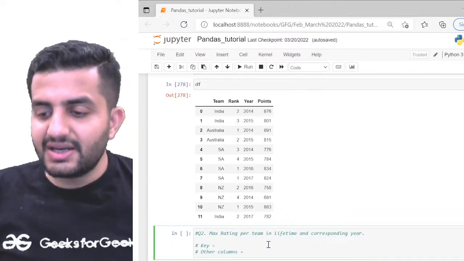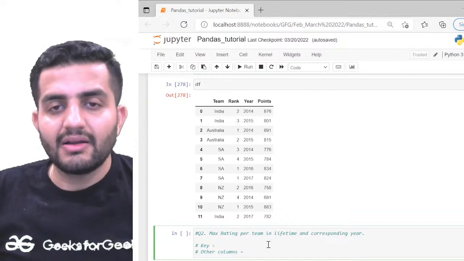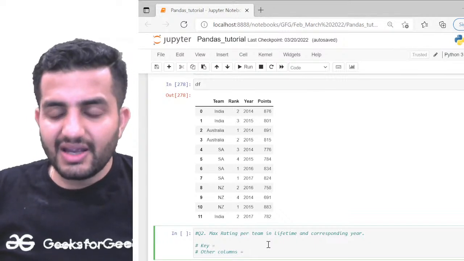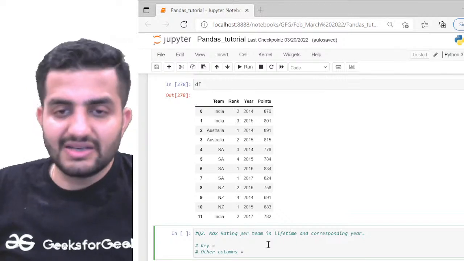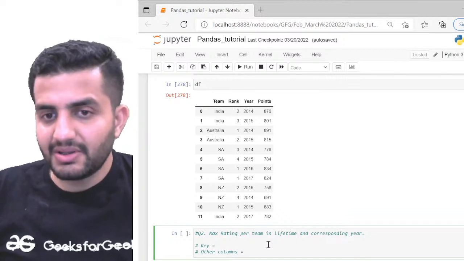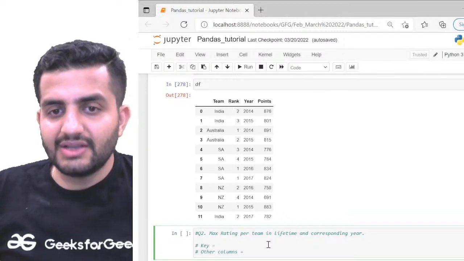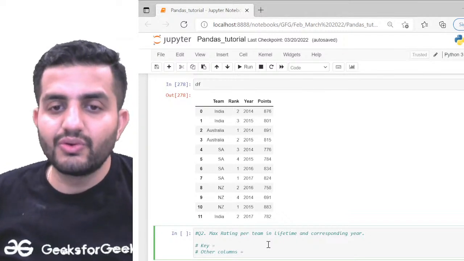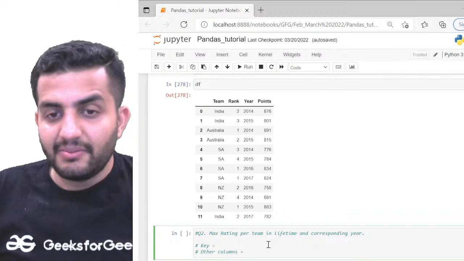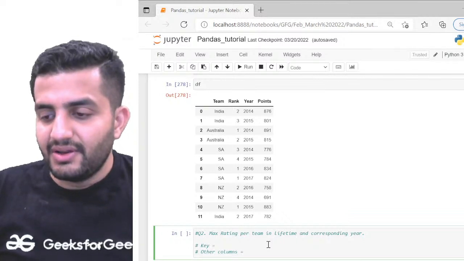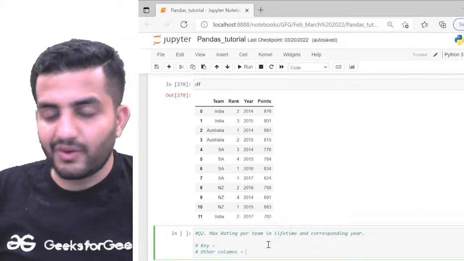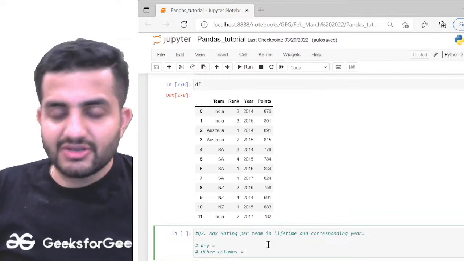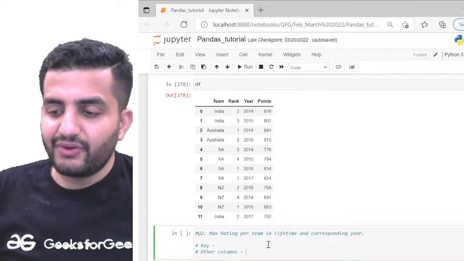Max rating could be your aggregation part, but that is not the key. That could be for the other columns. I'm just asking for the key. Max rating is what I want as an aggregation, not the key. If you do a group by, which column will you group by? That's the question. Guys, come on, this is easy.